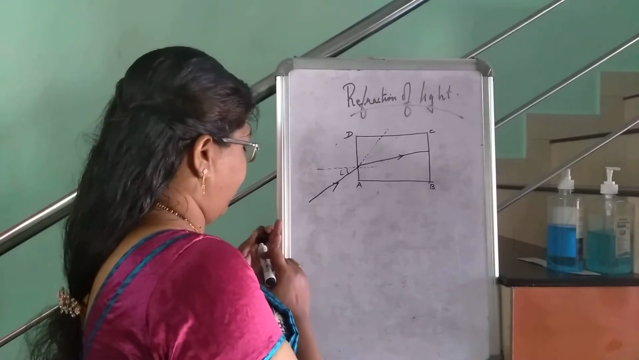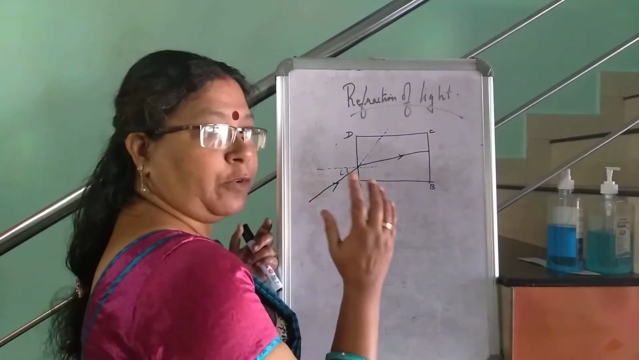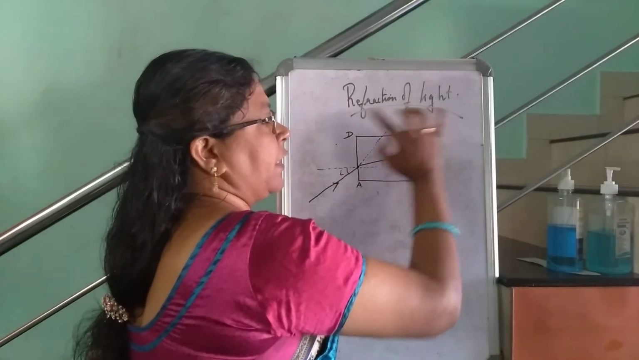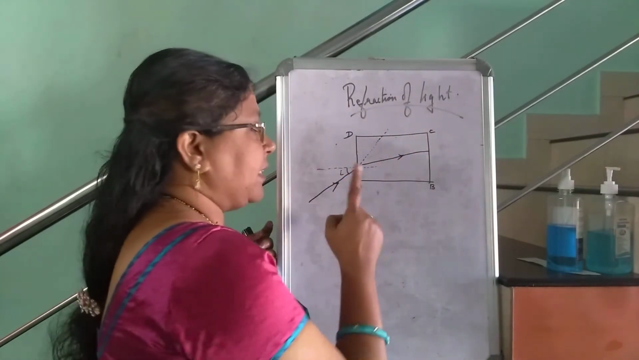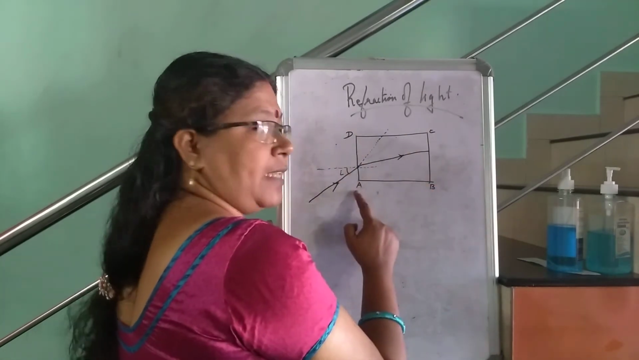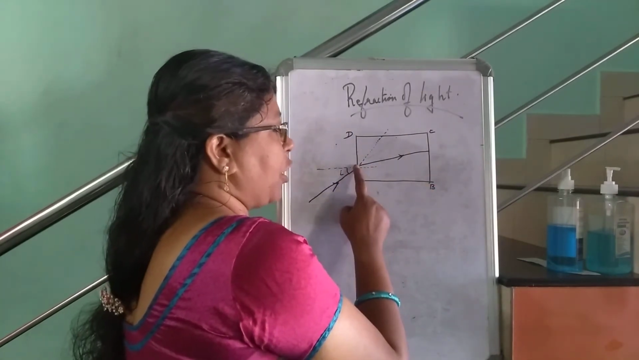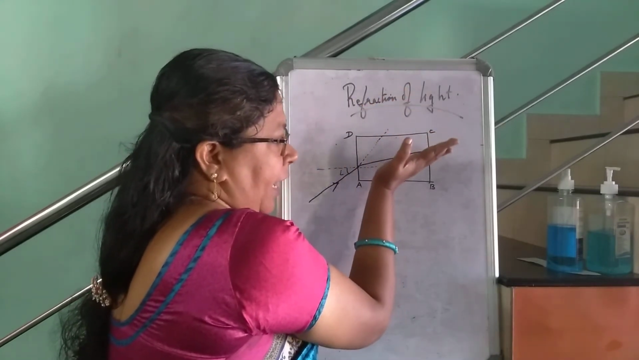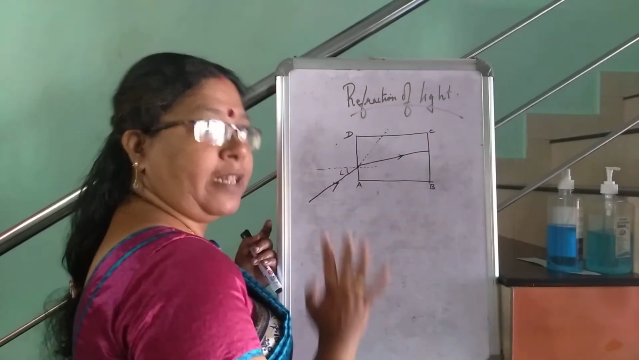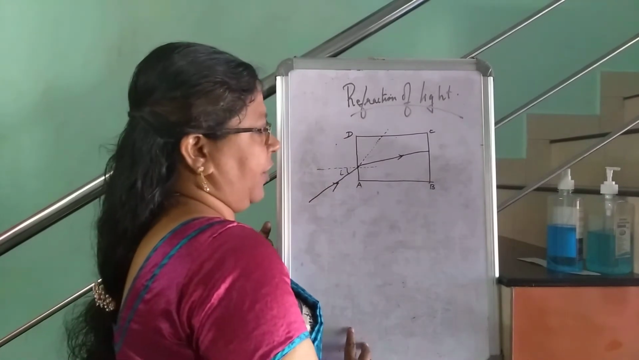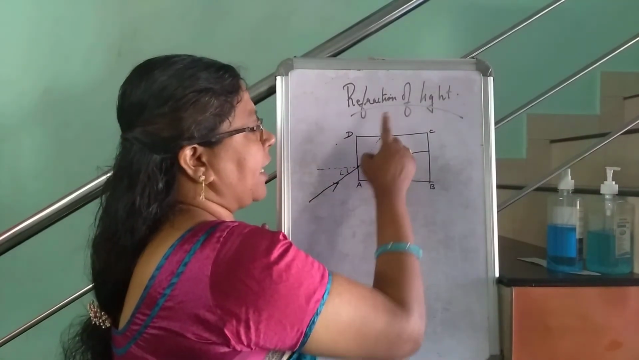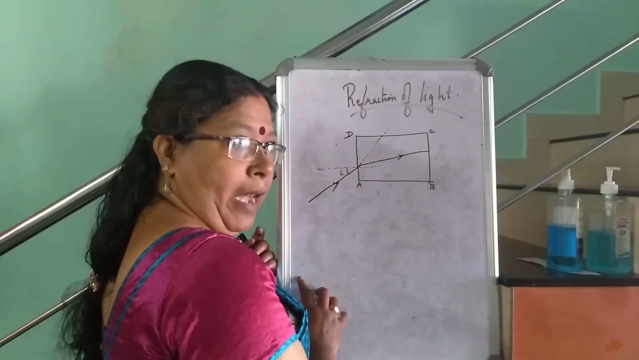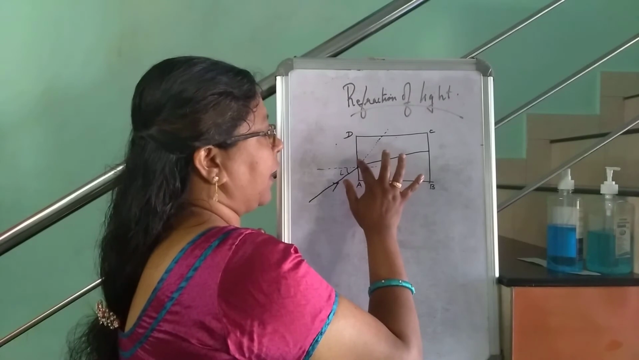Actually, what was the path of the ray of light supposed to be? The ray of light should have moved like this, because light always travels in a straight line. But since there is a glass slab kept here, at this point of incidence, the ray of light deviated, and this deviation is known as refraction. Instead of moving like this, the ray of light deviated towards the normal. Understood?